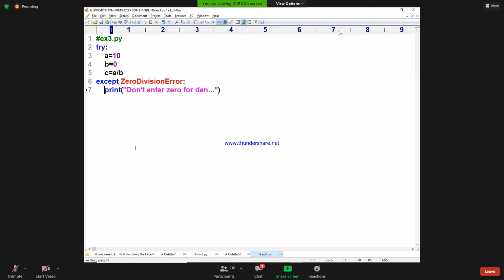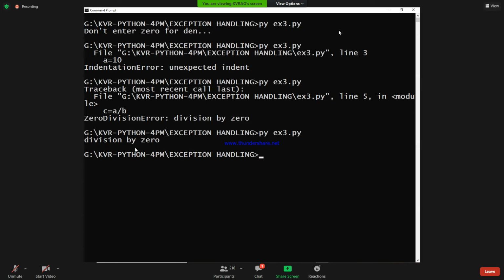Now in except I write ZeroDivisionError as an alias name, KVR. Whatever exception is occurring, the corresponding exception message is stored in this KVR, and I will print KVR here. See the answer that comes: division by 0. Are you understanding?